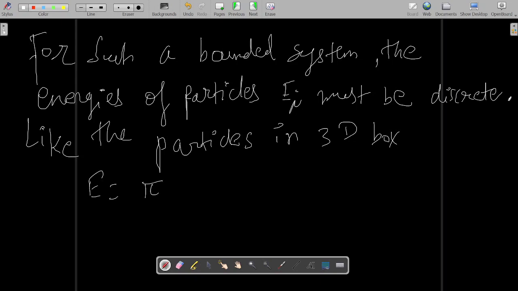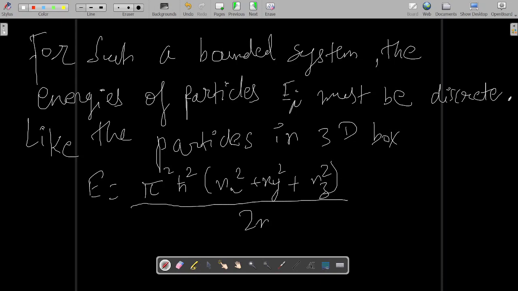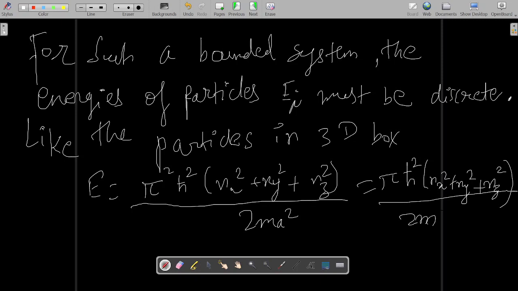So like the particles in a 3D box, your energy will be given like this. How will your energy be given? Pi square h bar square, nx square plus ny square plus nz square, divided by 2ma square, is equal to pi square h bar square, nx square plus ny square plus nz square, divided by 2m, a to the power 3, it will be 2 by 3.